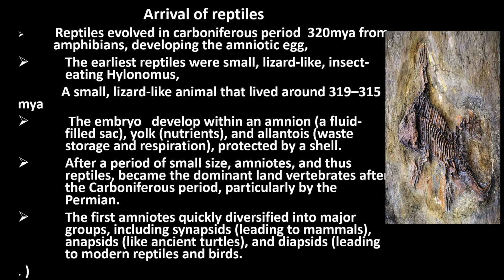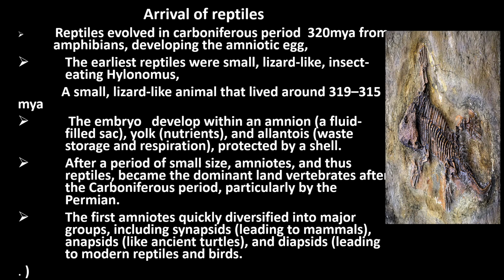In these animals, the embryo develops within the egg, and the egg contains four layers: amnion, chorion, allantois, and yolk sac.